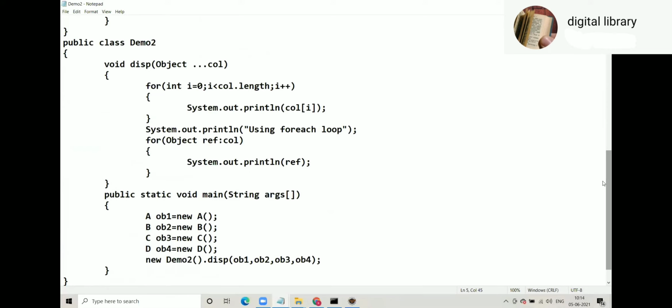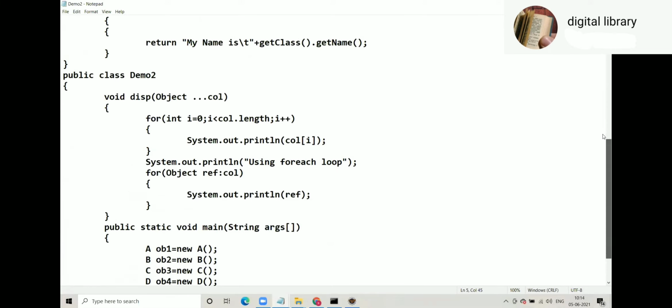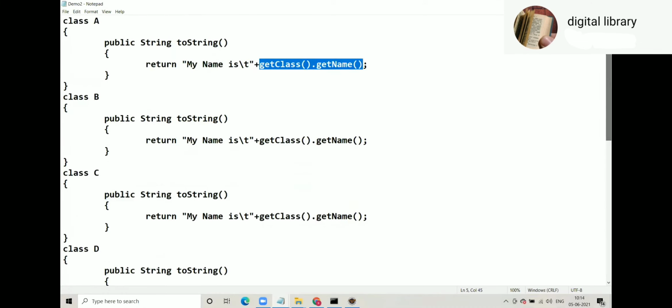Okay. We are passing OB1, OB2, OB3. Get class, not get name. So get name we use to print the names of the methods used in that particular class. Not method, no? Class name. No. You first understand the syntax.